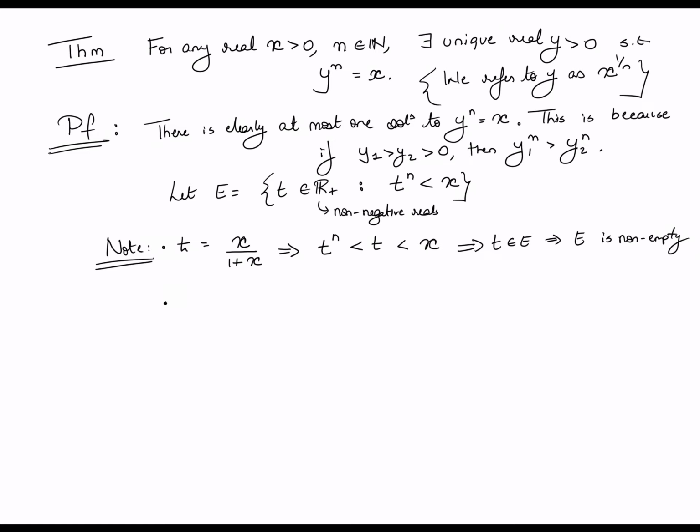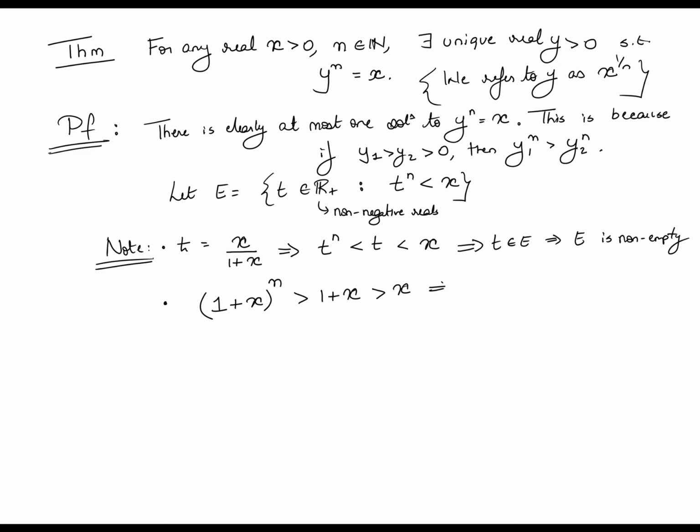The next thing to note about E is that in fact it is bounded from above. So the way to see this is that 1 plus x is of course greater than 1. So 1 plus x raised to n is in fact greater than 1 plus x. This comes from the fact that 1 plus x is, as I said, more than 1. And 1 plus x in turn is greater than x.